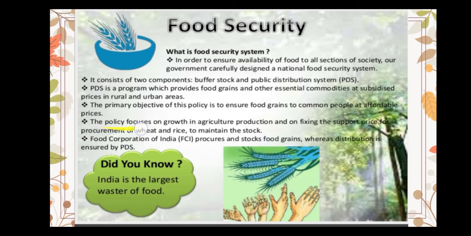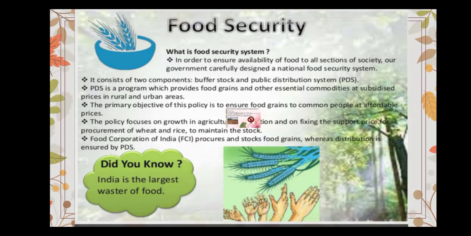The policy also focuses on growth in agriculture production and fixing the price for procurement of wheat and rice to maintain their stocks. Food Corporation of India is responsible for procuring and stocking food grains.